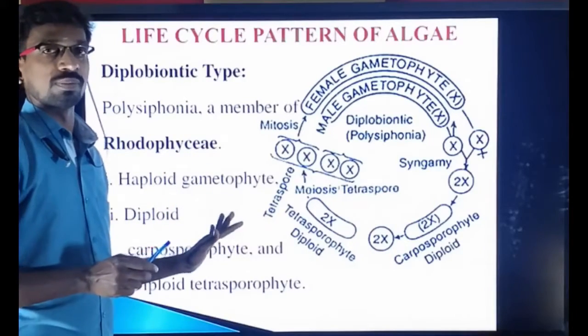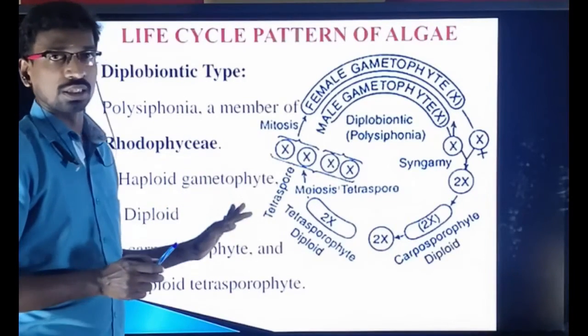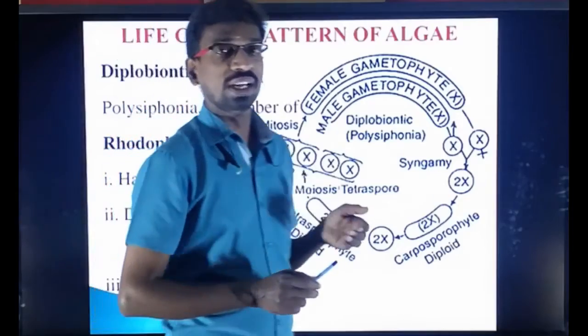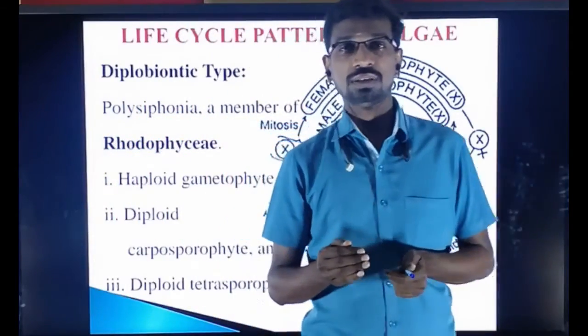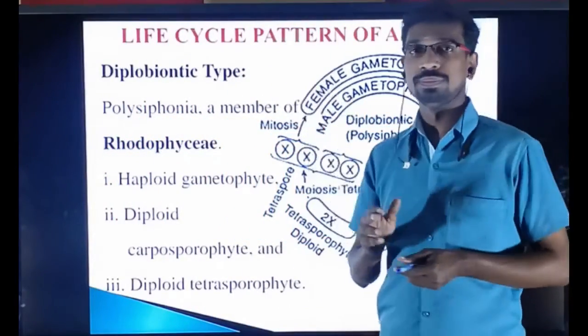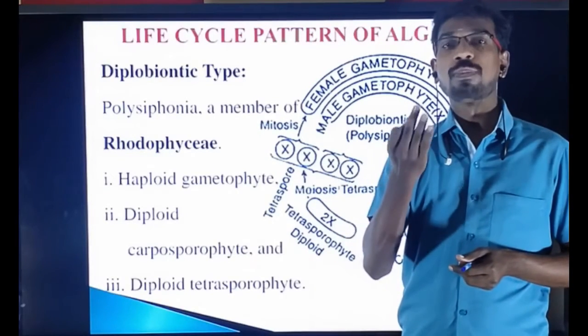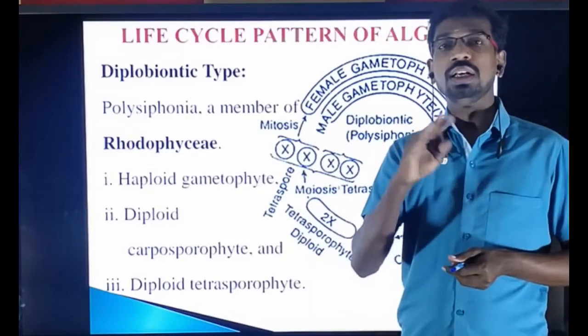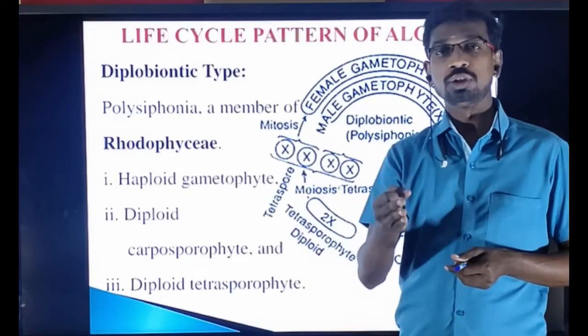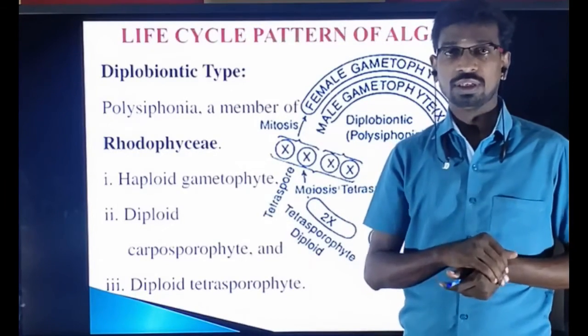So this is additional information; once again, it's not necessary. You just need to know the different alternations of generation present in the organisms. The first ones are haplontic, diplontic, haplodiplontic. In haplodiplontic, it may be isomorphic or heteromorphic.